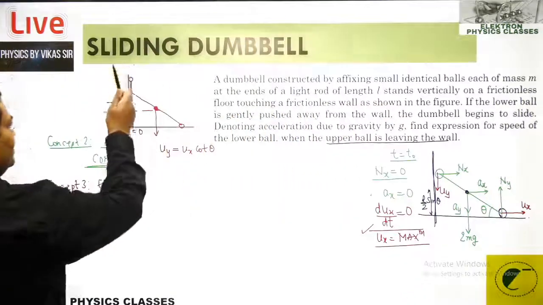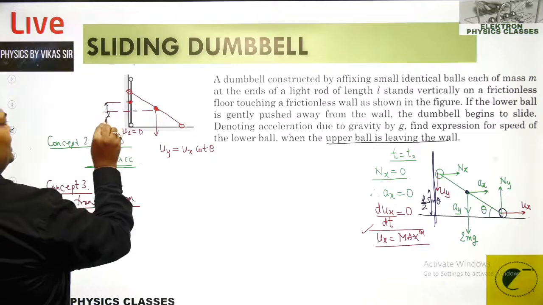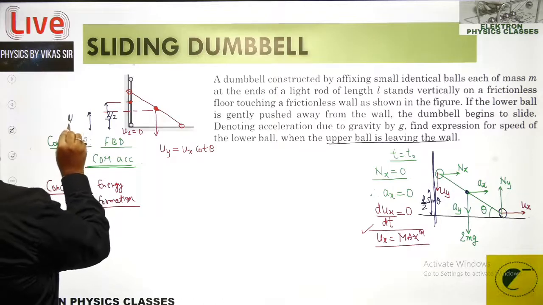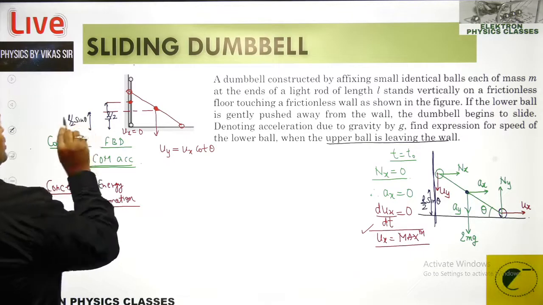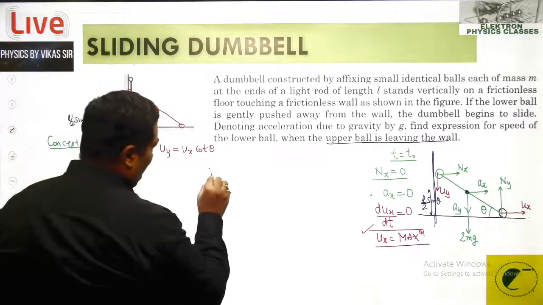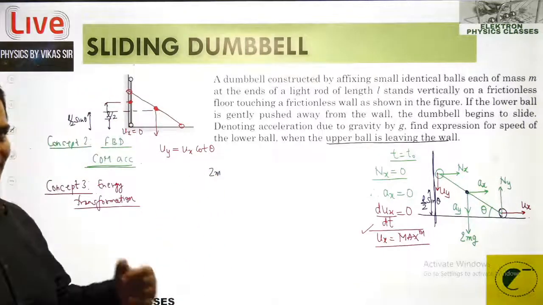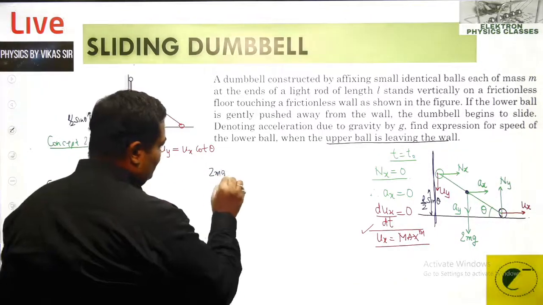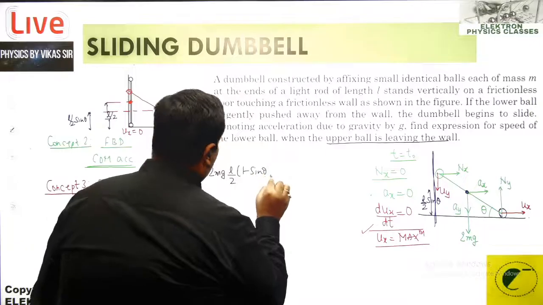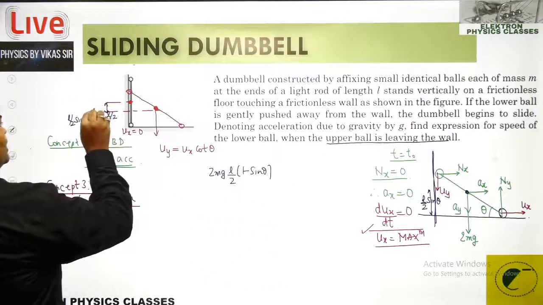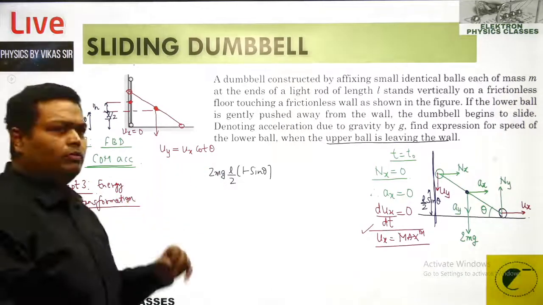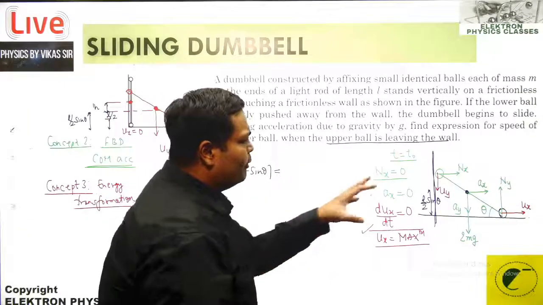And when it was standing vertically, this height was supposed to be L by 2. And now this height is supposed to be L by 2 of sine theta, because the length is L and the center of gravity is lying over here. So what is the loss? The total mass is 2m, so the loss becomes twice of mg into L by 2 into 1 minus sine theta. That's the height through which the center of gravity comes down. Right? So total mass is 2m, don't make a mistake over there, 2mg into L by 2 into 1 minus sine theta should be equal to the kinetic energy for both of them.